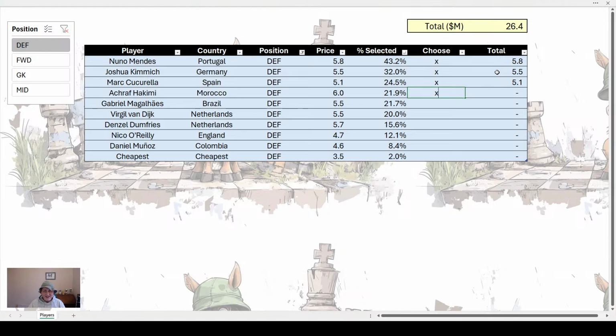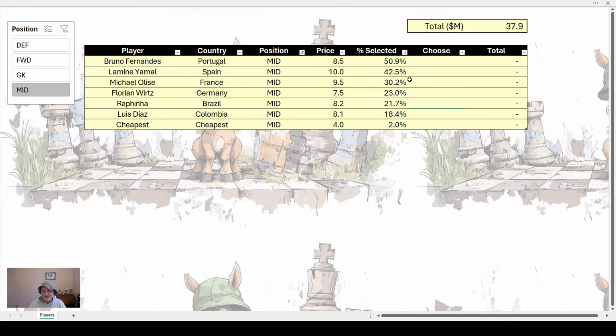Then we have Hakimi. Now, Cucurella and Hakimi, I've not seen in many teams online. And Gabriel, he's the 5th defender. Nobody is choosing Gabriel that I've seen of all the serious content creators. He's not a good choice at 5.5 million. A lot of these aren't worth getting. Kimmich is. Of the rest, you're probably better off getting cheaper defenders that might get you a scouting bonus and spending the money elsewhere. But we're going for the top 5. So far, we're at 37.9 million.